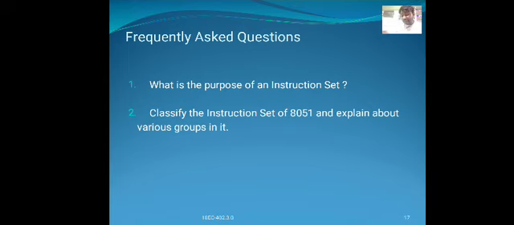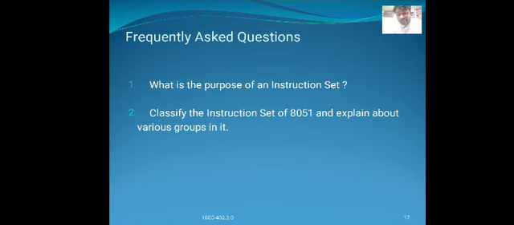Most flags are not affected by these instructions; for the instructions carry jump, not jump, not equal, the flag is affected. The branch group of 17 instructions includes jump and call instructions, classified based on their ranges. We have different types of conditional and unconditional instructions in the branch group.